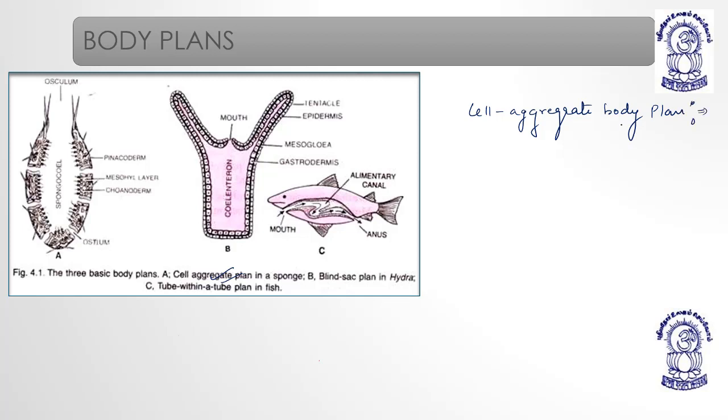Cell aggregate body plan simply means the body is made up of cells. It is not having any tissues, and the cells can be in a scattered fashion. They are not combining or assembling to form tissues. The body is made up of cells only, majorly. Sponges, remember the example, sponges.